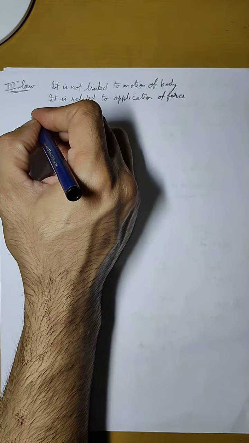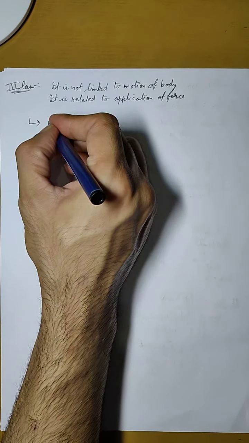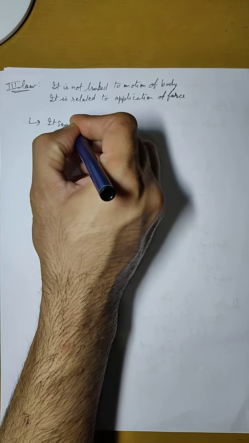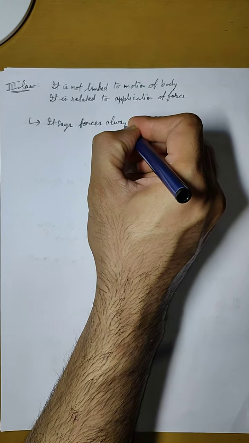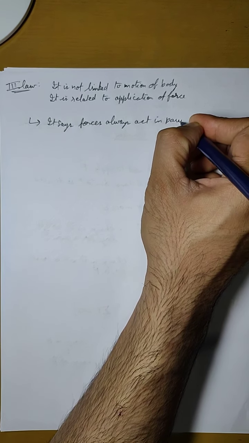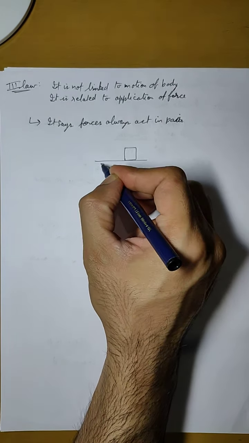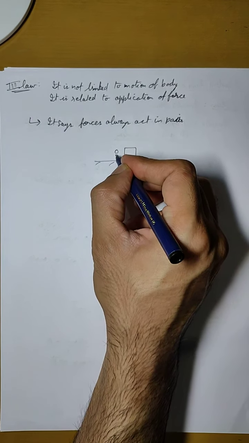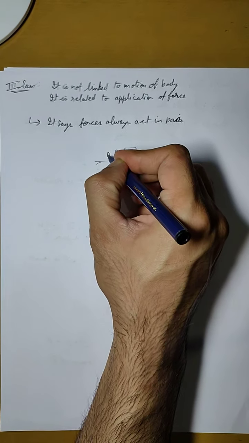Now, the first important point about the third law is that it says forces always act in pair. What does this mean? It means that when a force is applied, there is always an equal and opposite reaction. So let us understand with the help of an example. Suppose there is a box lying on the ground, and there is a boy who applies the force on this box. Let us say this is box B and the boy is A.